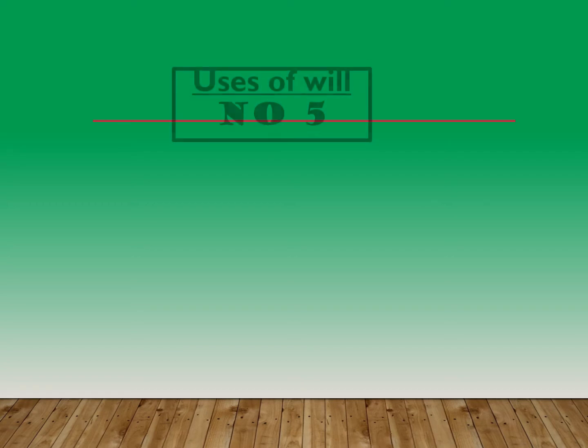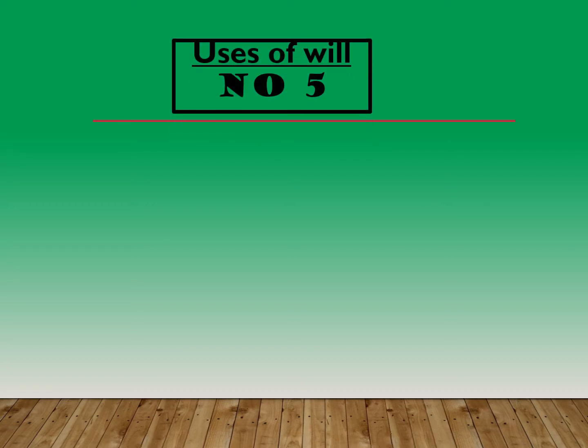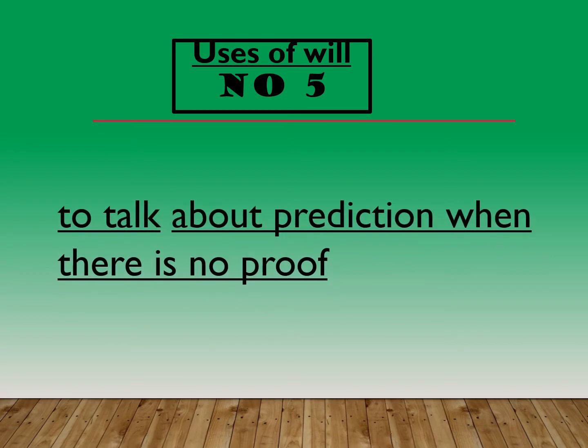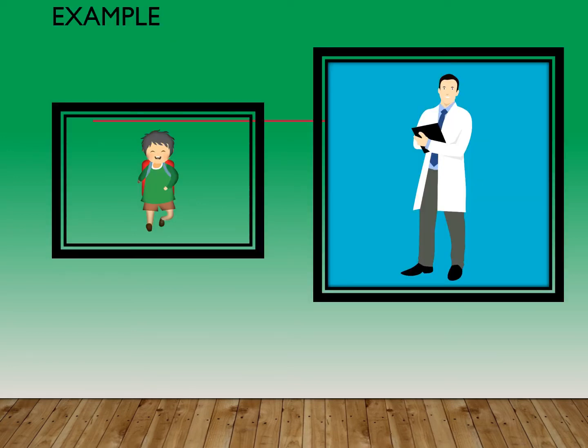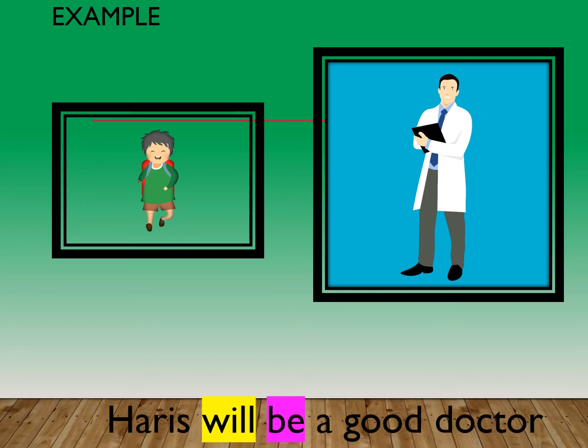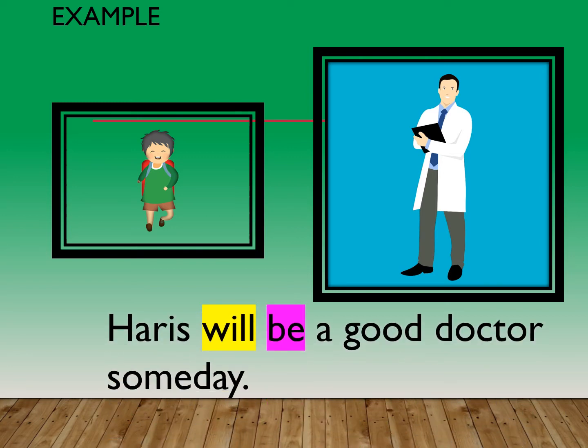Uses of will number 5. We use will when we want to talk about a prediction when there is no proof. For example, this is Haris, and you think he will be a good doctor someday. Haris will be a good doctor someday. There is no proof. It's just what you believe.